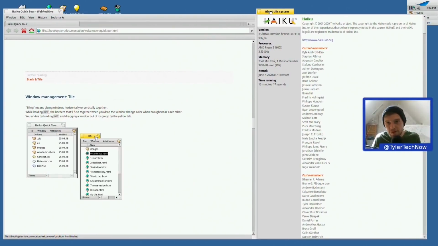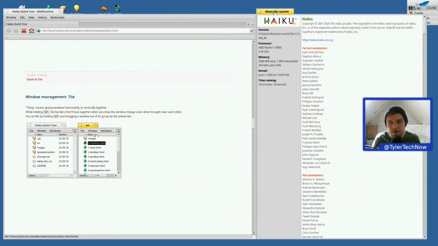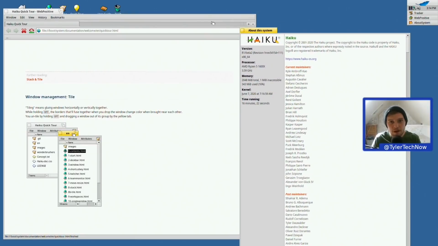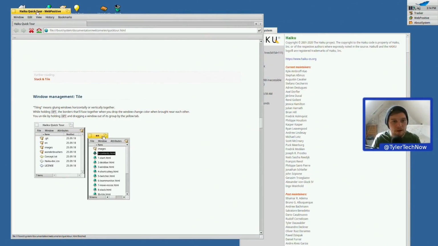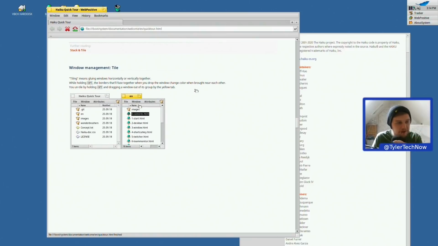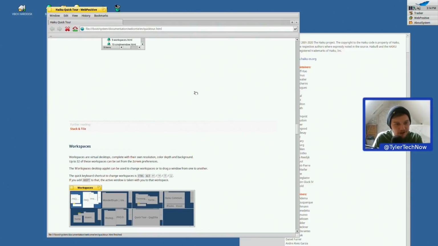I think I much prefer the stacking feature though. That is definitely something that I could probably get behind there. Okay, let's keep going. I quite like the Windows management so far. It's quite an interesting take on how to manage your Windows.